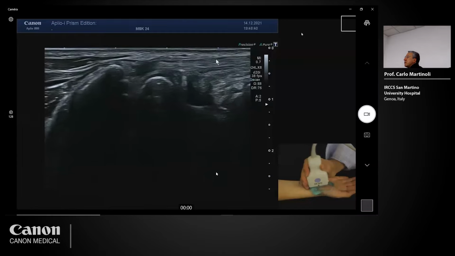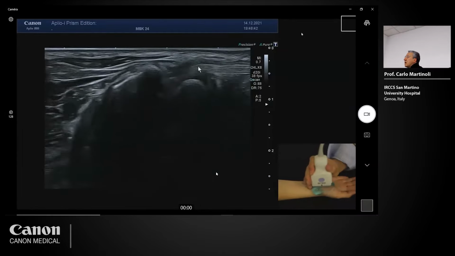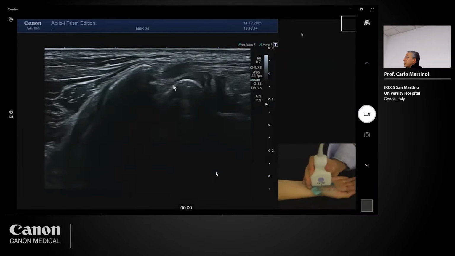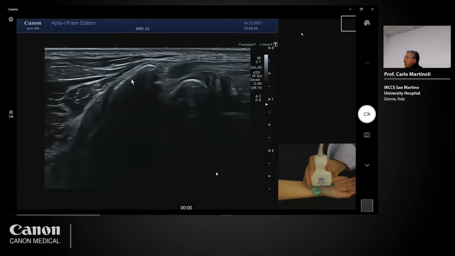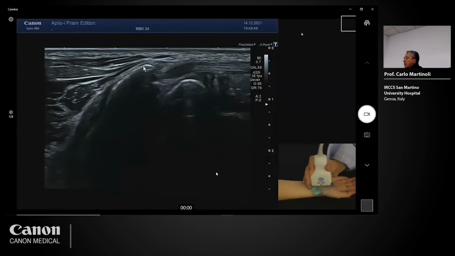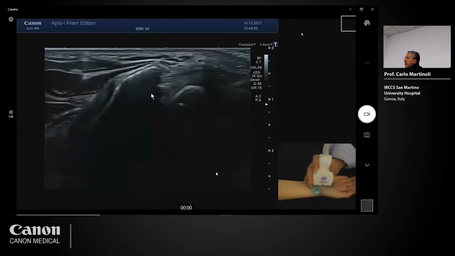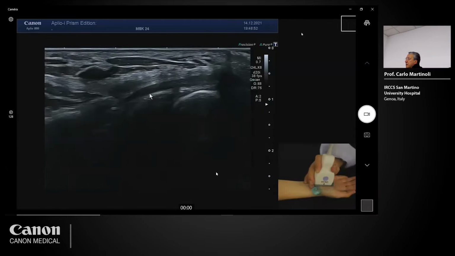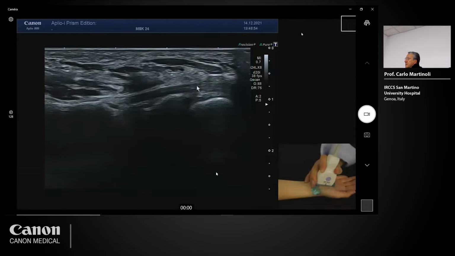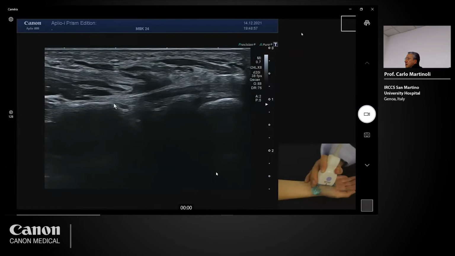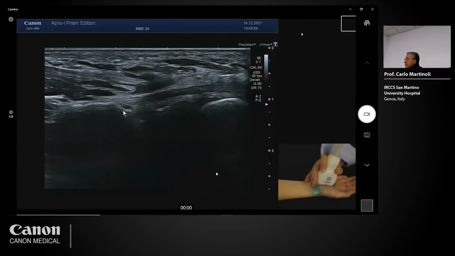This is the tendon of the flexor carpi radialis curving over the tubercle of the scaphoid. This is the trapezium and the tubercle of the trapezium. After that, I have to change the orientation of the probe, and now I see the tendon going more distally to insert at the level of the base of the second